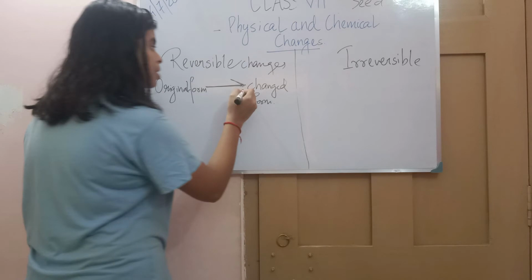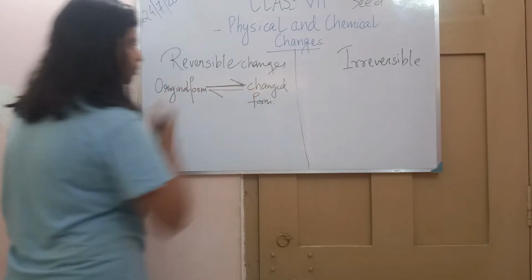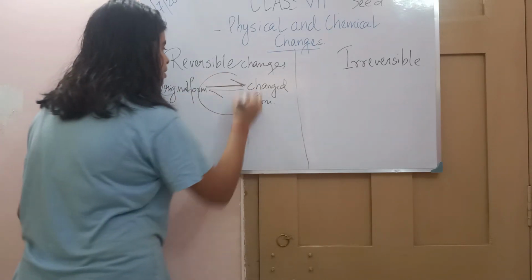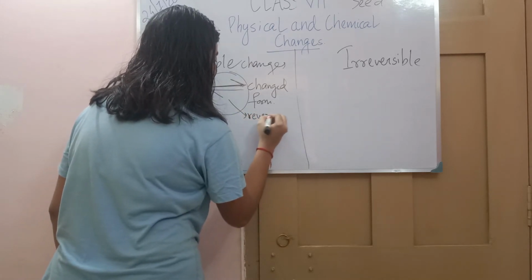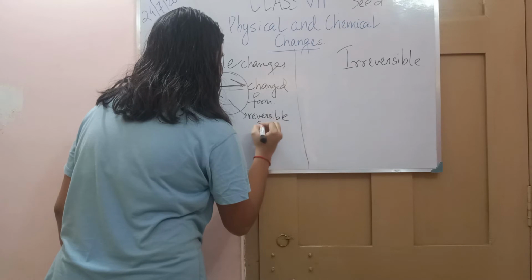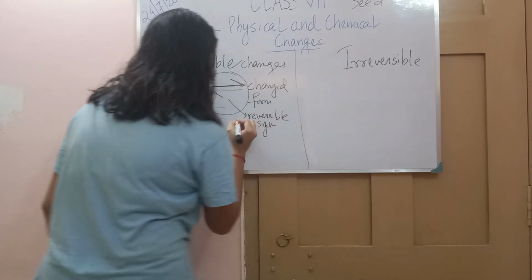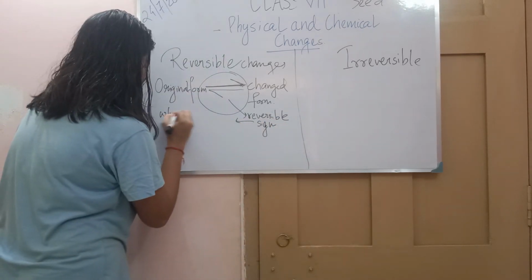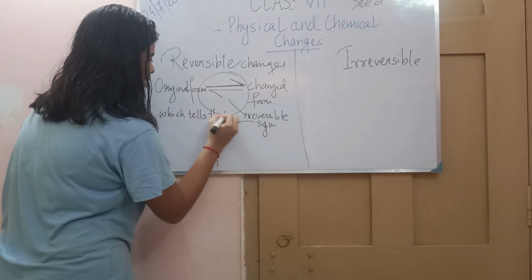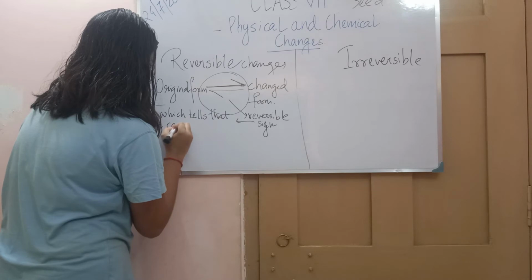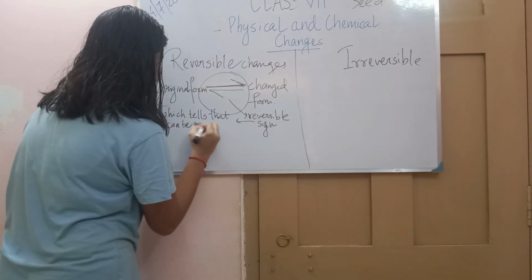But at the same time, you can get back to the original form. So this is the reversible sign, which tells that it can be reversible.